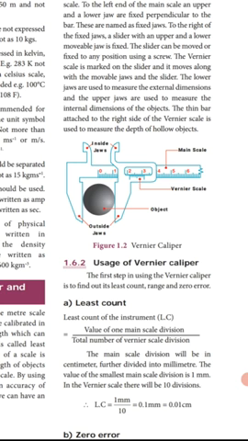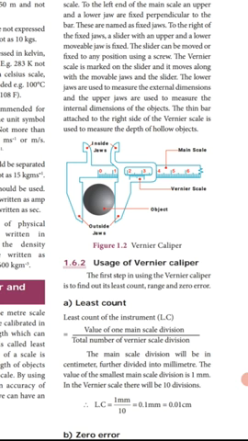Okay, next, zero error may be positive or negative. If the zero mark of the vernier is shifted to the right, it is called a positive error. On the other hand, if the vernier is shifted to the left of the main scale zero marking, then the error is negative error. Okay, so these are all very important.